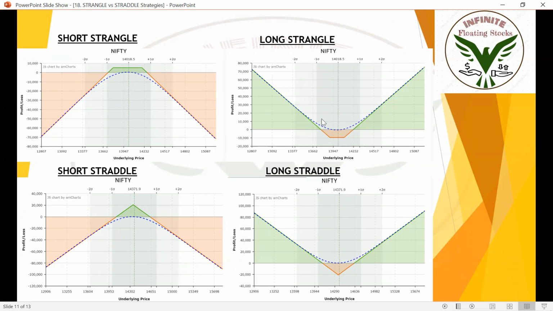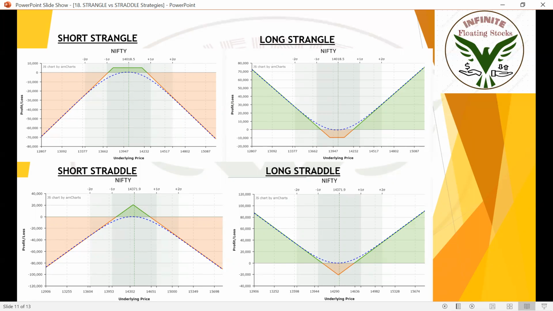For long strangle, this is how the payoff chart looks. And look at the differences between long strangle and long straddle. The edge will be very sharp when it comes to straddle. When we buy a call or put option, that means we are long.